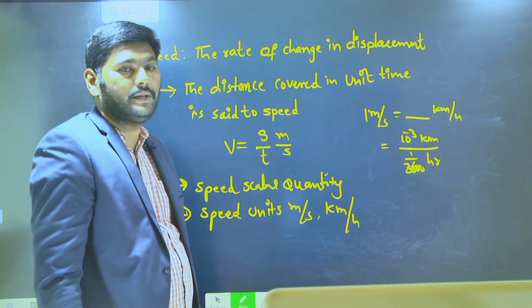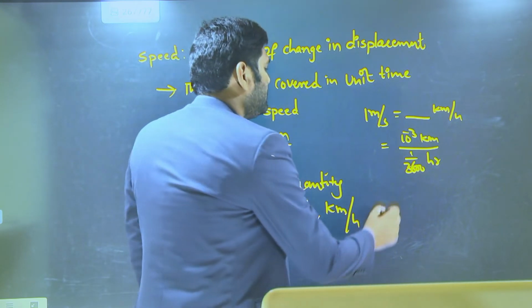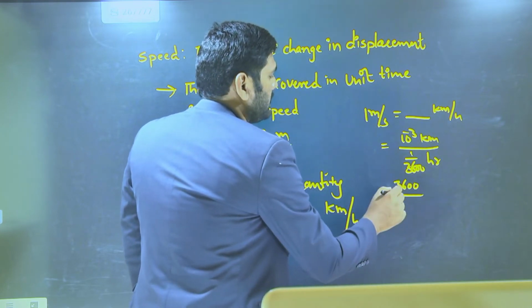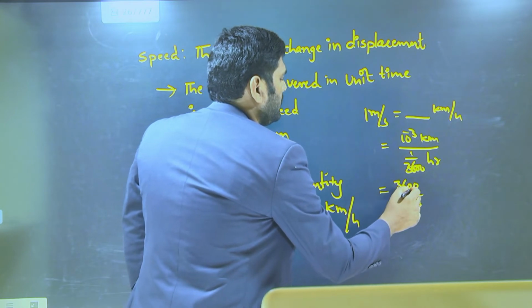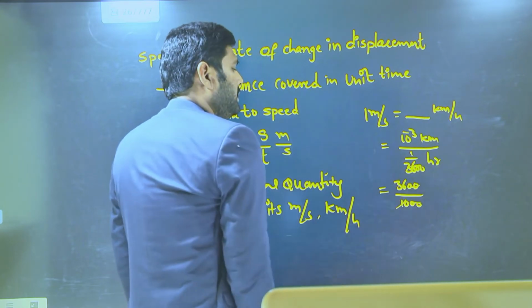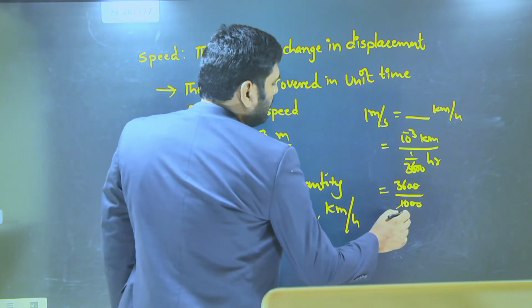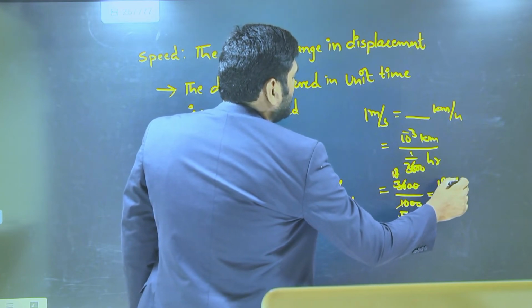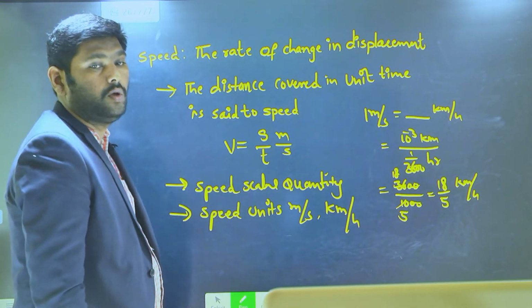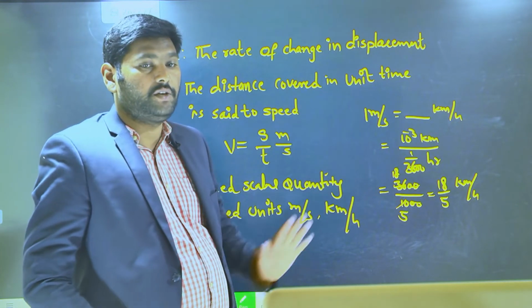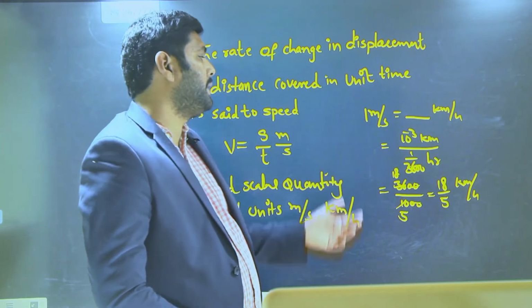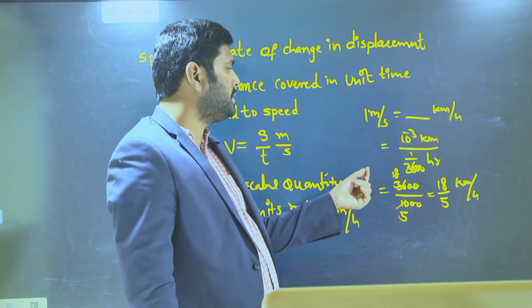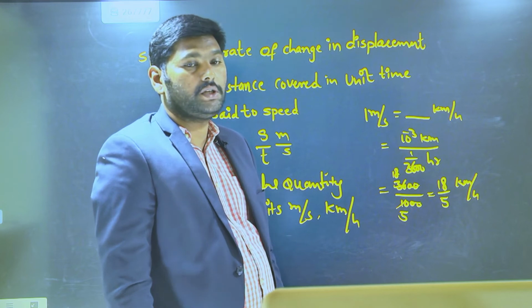So I can write this as 3600 by 1000, so 10, these two get cancelled. 2 5s are 10, 2 18s are 36, so 18 by 5 kilometer per hour is equal to 1 meter per second, this is the conversion factor. This conversion will help you in the upcoming problems. So 1 meter per second is equal to 18 by 5 kilometer per hour.